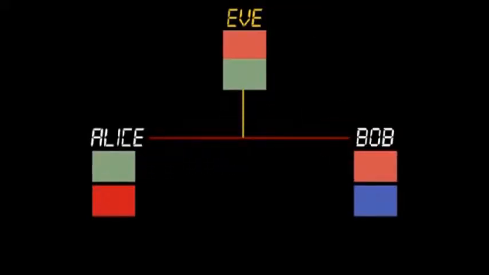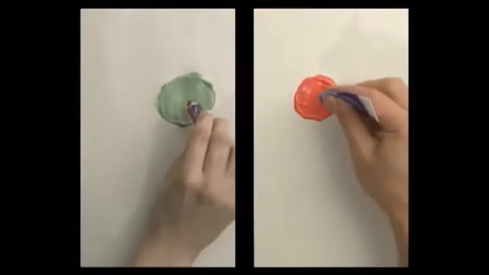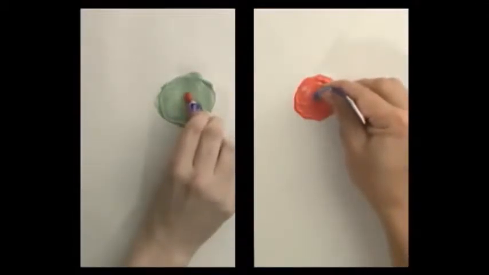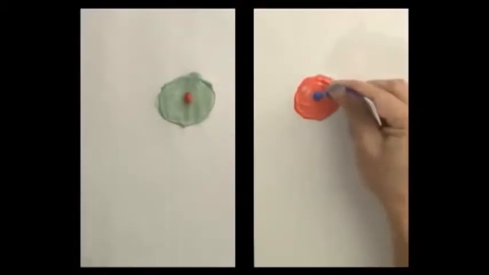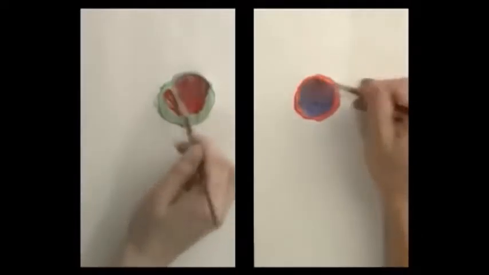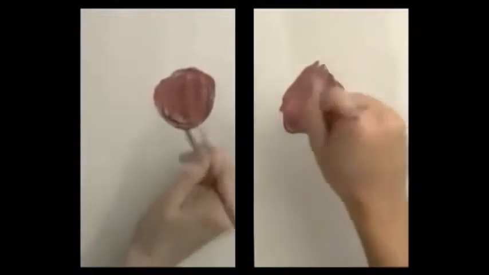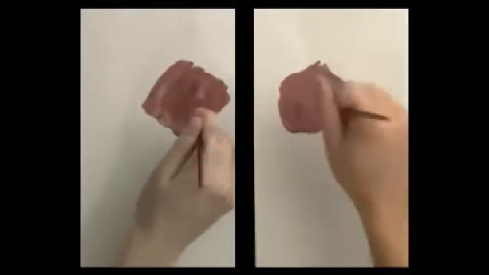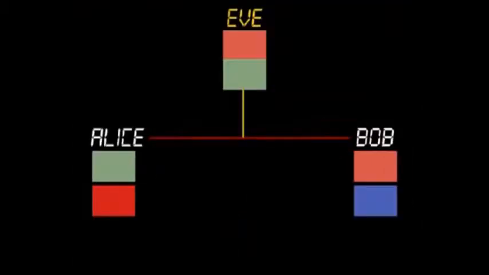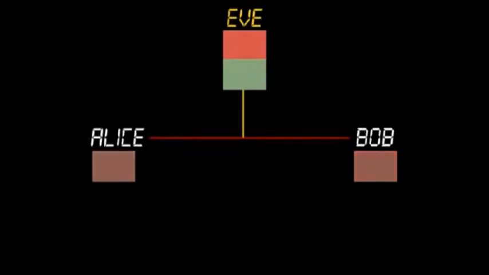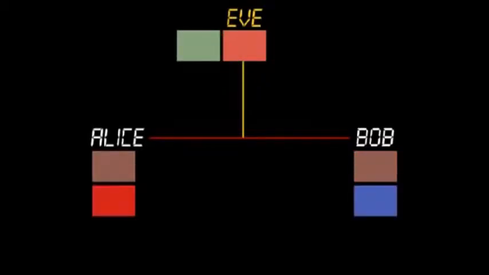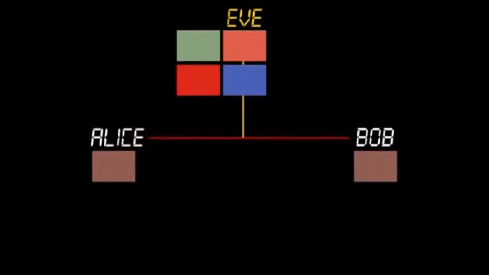Now the heart of the trick. Alice and Bob add their private colors to the other person's mixture and arrive at a shared secret color. Notice how Eve is unable to determine this exact color since she needs one of their private colors to do so. And that is the trick.